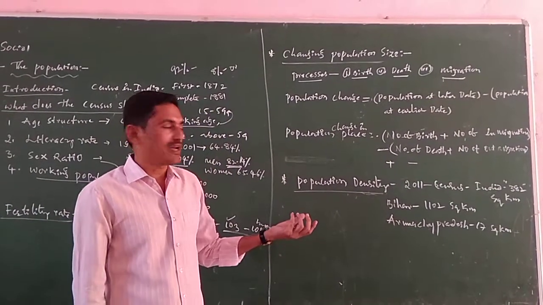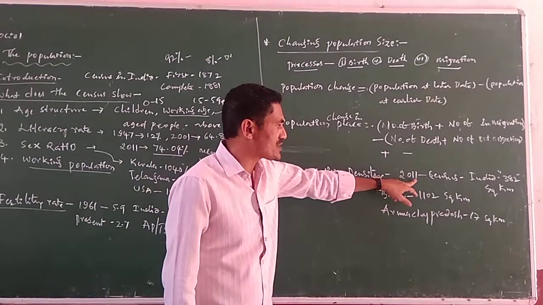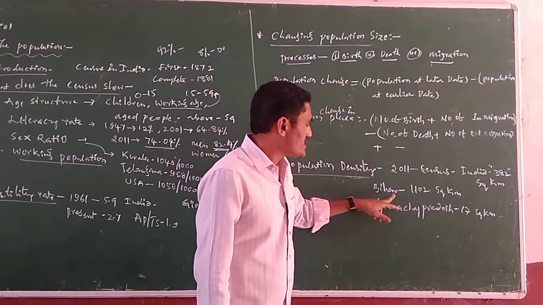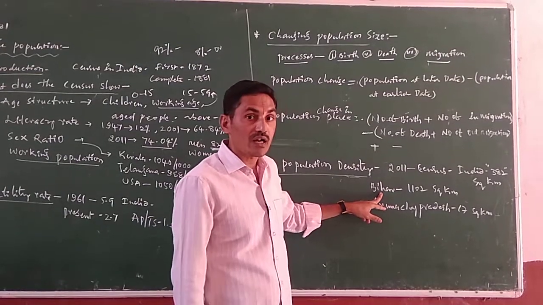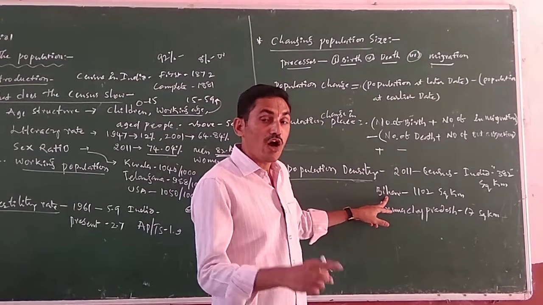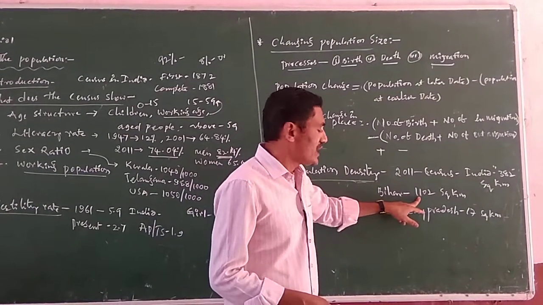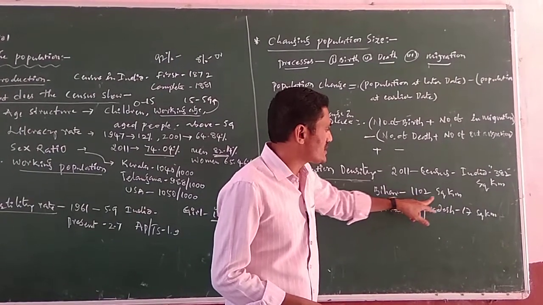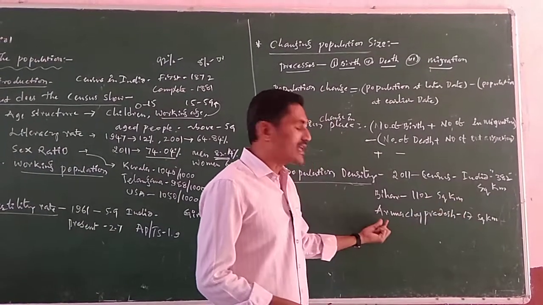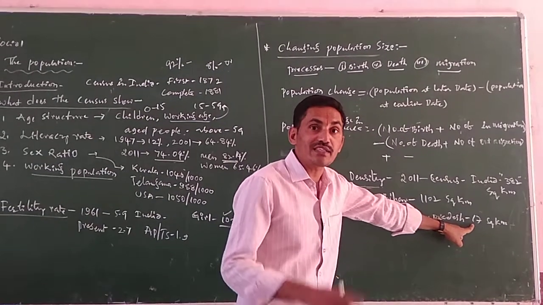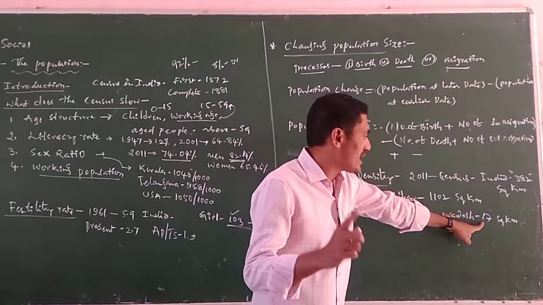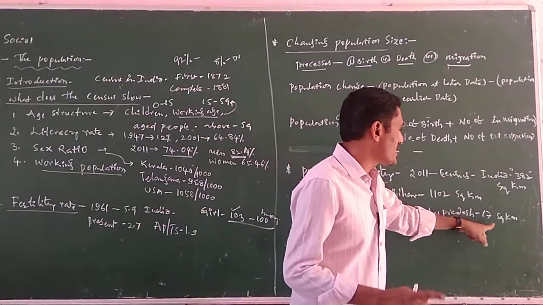According to the census report 2011, the highest population density in India is in Bihar. In a square kilometer, how many people are living? 1102 people in a square kilometer. The least is Arunachal Pradesh, where only 17 people are living in a square kilometer.